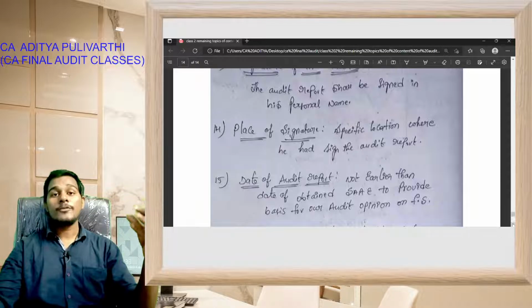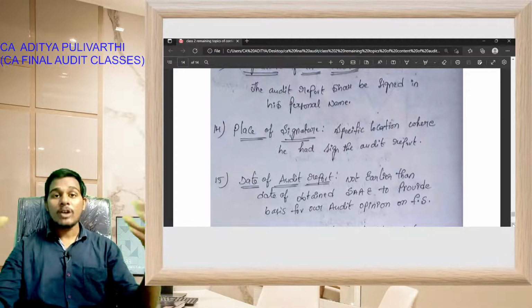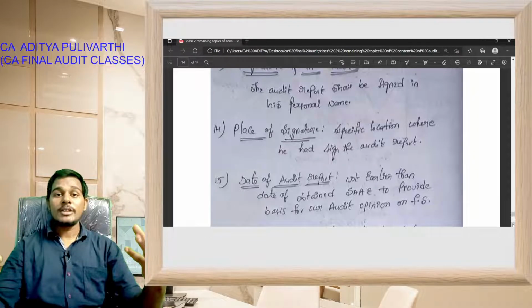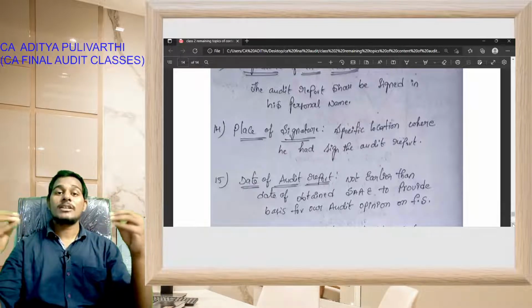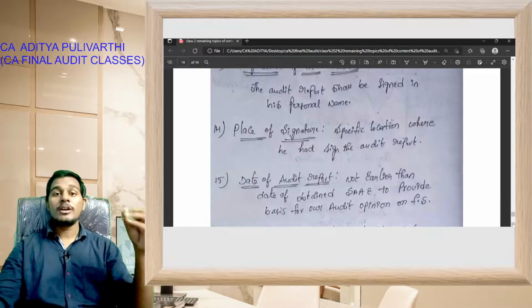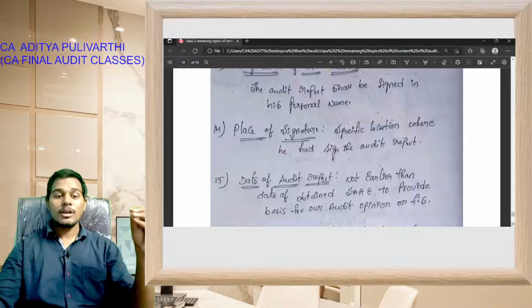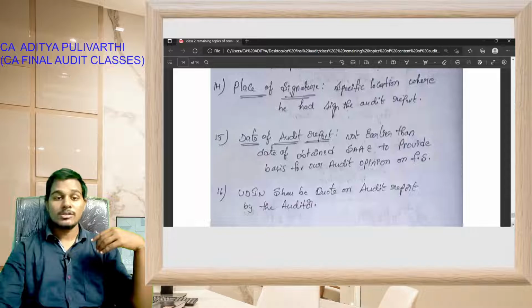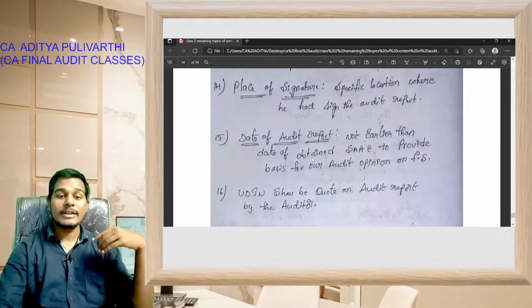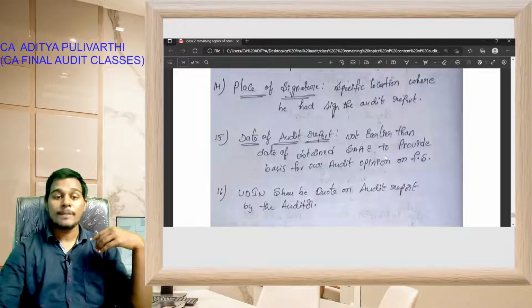The auditor will obtain sufficient and appropriate audit evidence and conclude whether there are material misstatements or not, then the auditor will give the opinion. Only after the opinion should the date of the audit report be specified. That is what is discussed in point number 15 of the contents of the audit report.